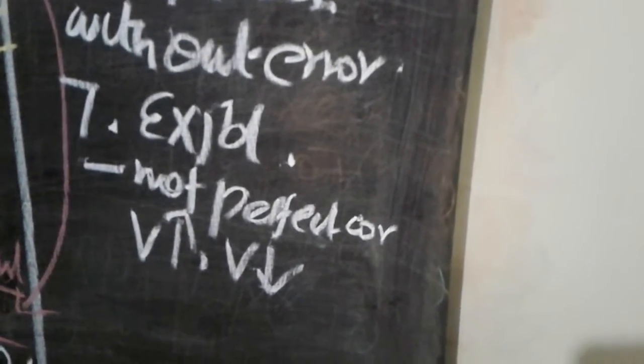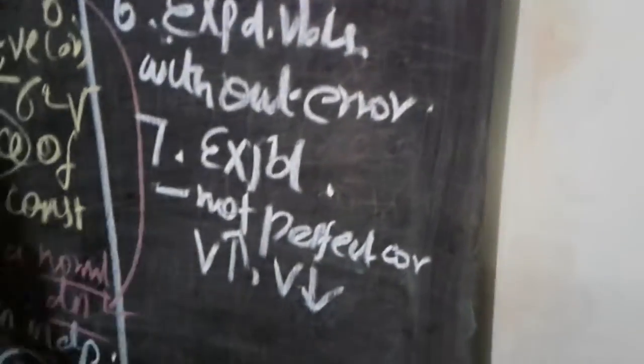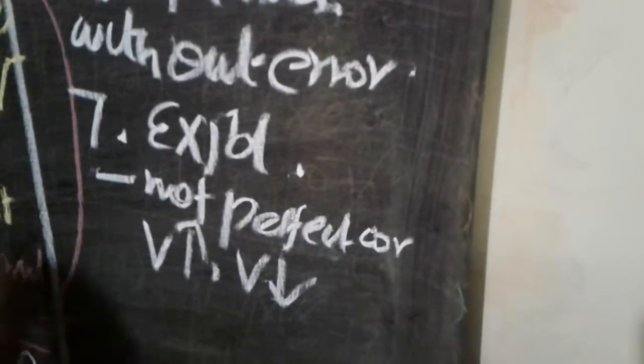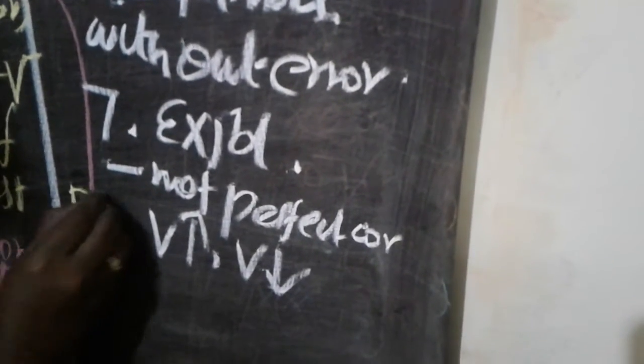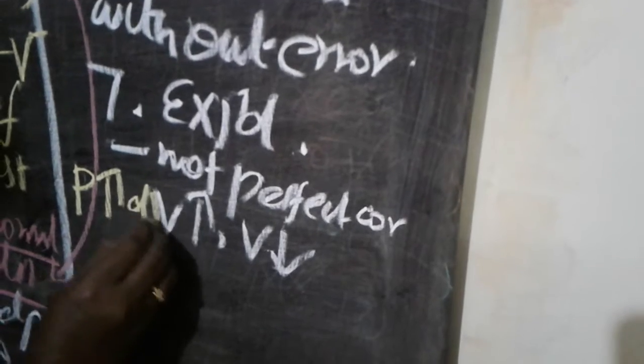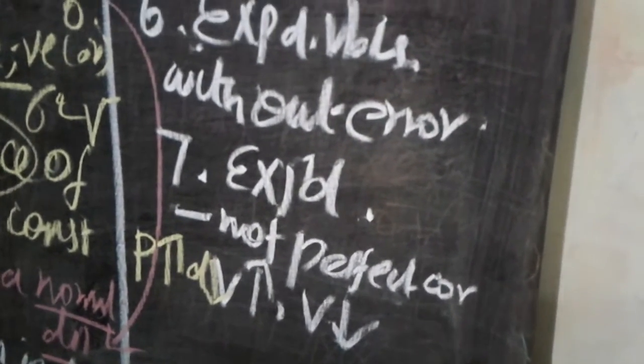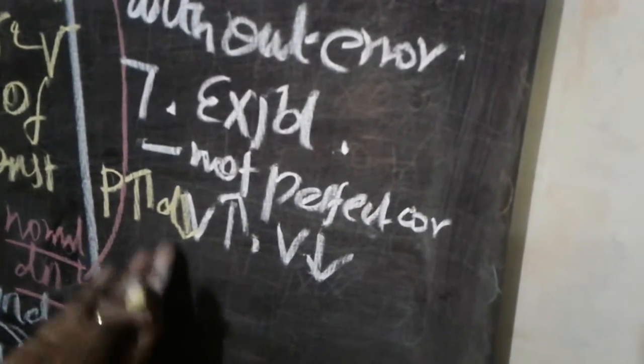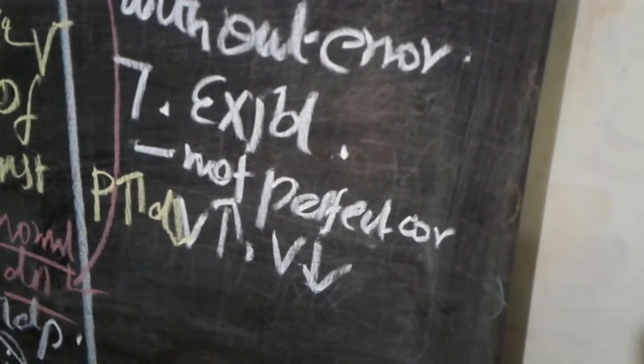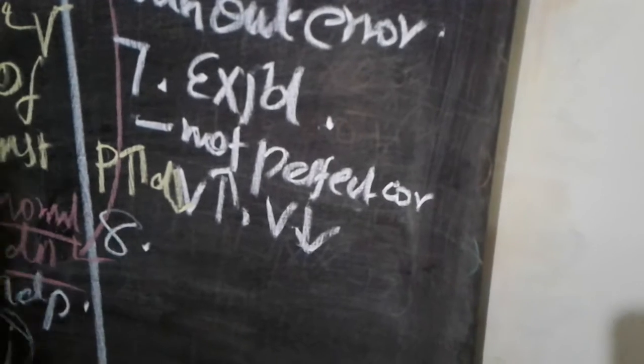Sometimes it will increase, sometimes it will decrease. For example, if the price increases, the demand will fall. Clear or not? So we call it not perfectly correlated. Sometimes one increases and the other decreases. This also takes place in the economy and in nature.